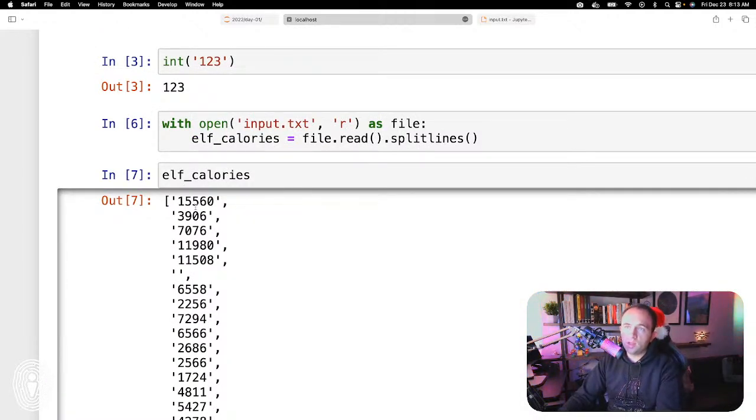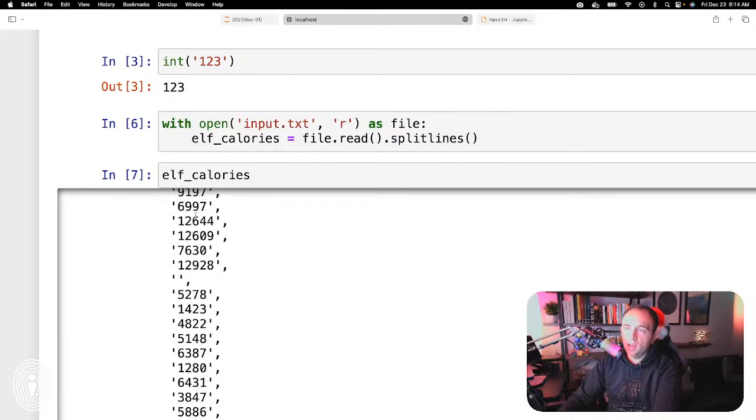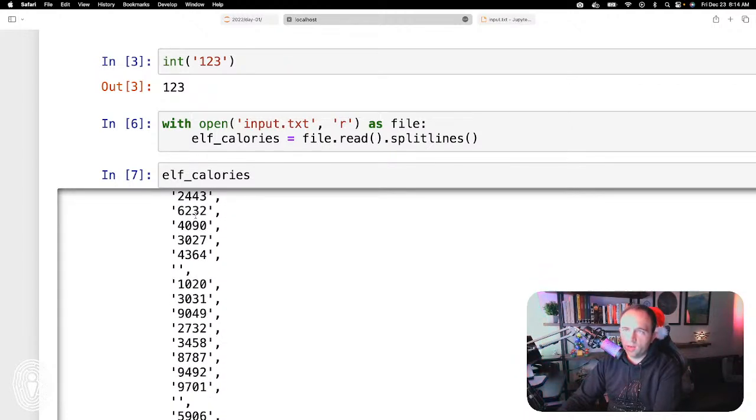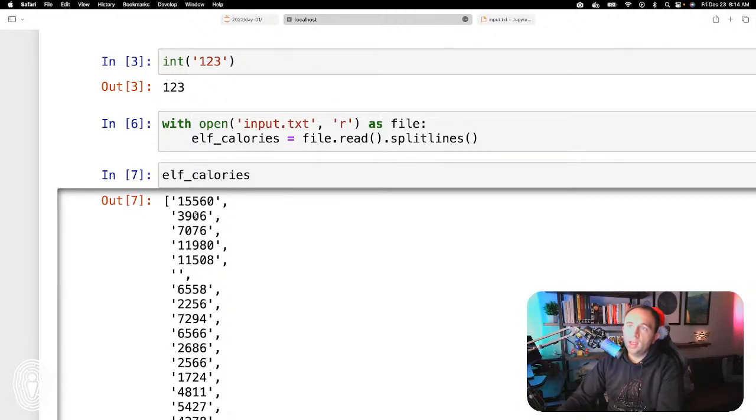Well, this is a list type. So we know it is a list type because it is braced by these brackets. It has this bracket on the left side, and then if I were to scroll all the way down, it would also have a closing bracket on the right side. But now you can see that we have all these individual things here representing the individual calories. Okay, so pretty simple.